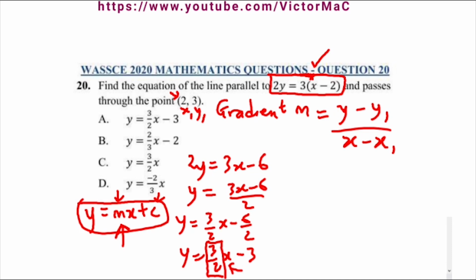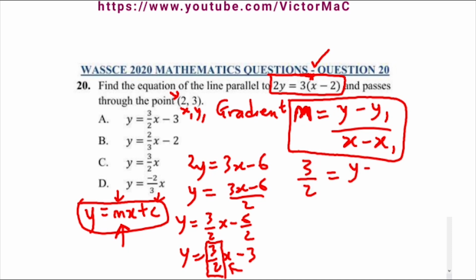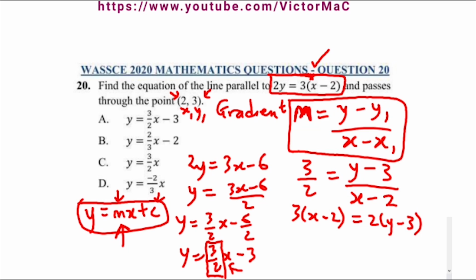So definitely for this problem, where we have to use the equation of gradient of a line passing through point x1 and y1, our m will also be 3 over 2. Then y minus y1, our y1 has been given as 3 here, and next to it is our x1, which is 2. So when we cross multiply, we're going to have 3 times x minus 2, 2 times y minus 3. We expand the left: 3x minus 6, 2y minus 6.